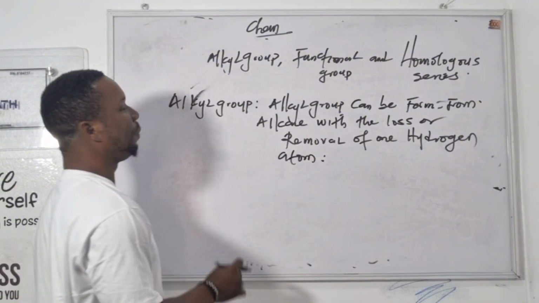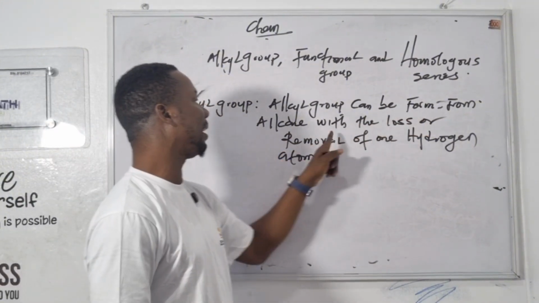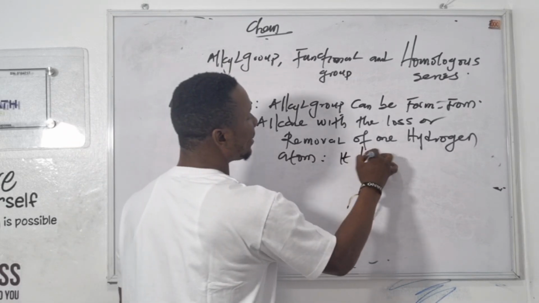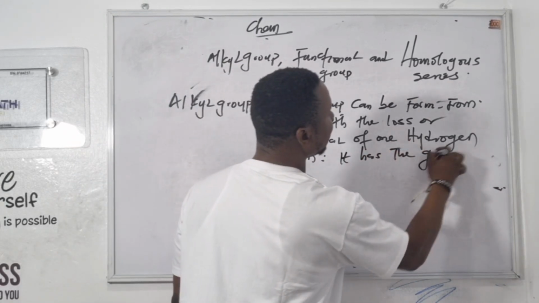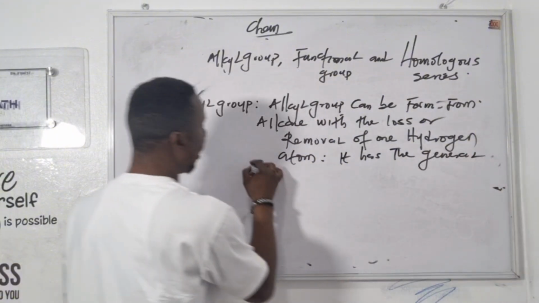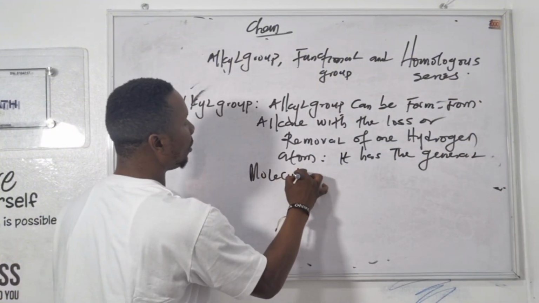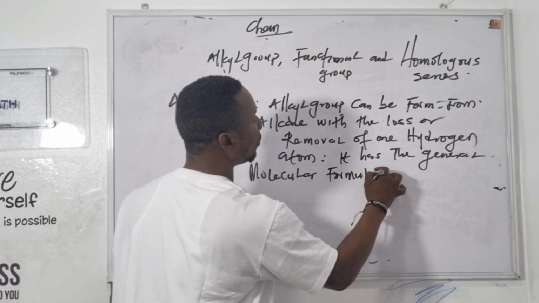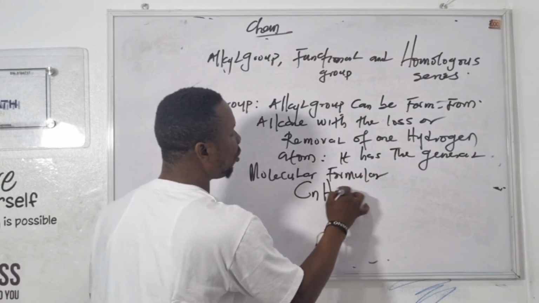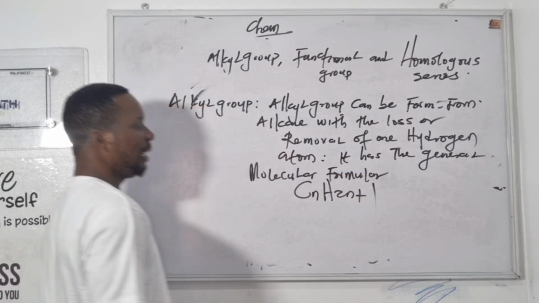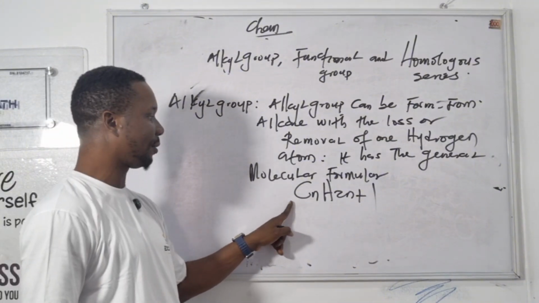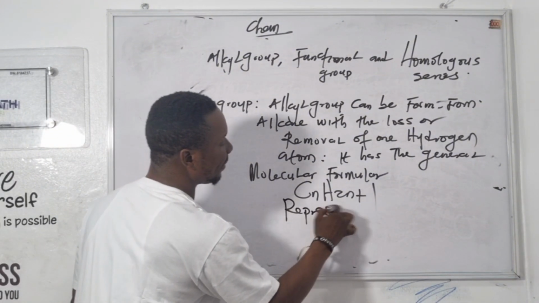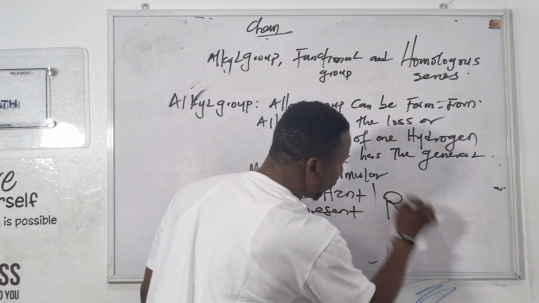So that's what an alkyl group is. An alkyl group can be obtained from an alkane by the loss or removal of one hydrogen atom. It has the general molecular formula CnH2n+1.